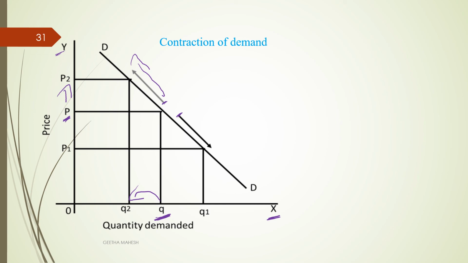If price decreases from P to P1, the quantity demanded will increase. Then the demand curve moves downwards. This movement we call extension of demand. So, movement along the demand curve refers to extension or contraction of demand.